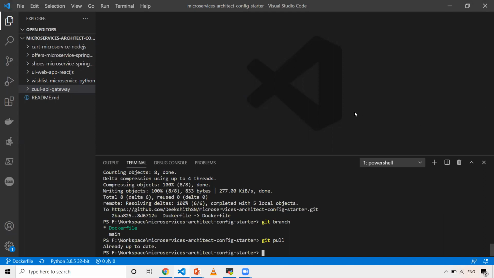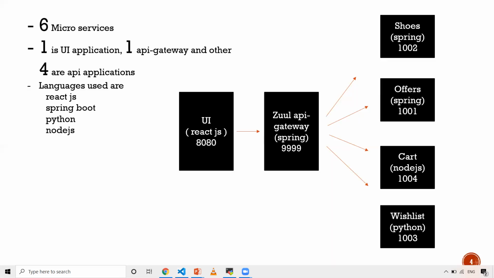So now let's start. As I already mentioned, if you see the diagram, I've given the ports on which each service has been exposed, and also the language it has been developed in. My UI is React.js, and the Zuul API Gateway is Spring.